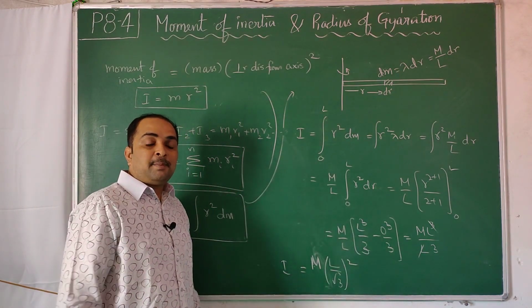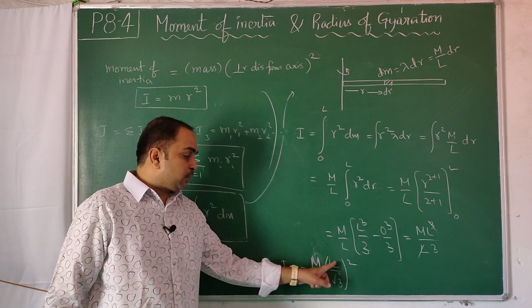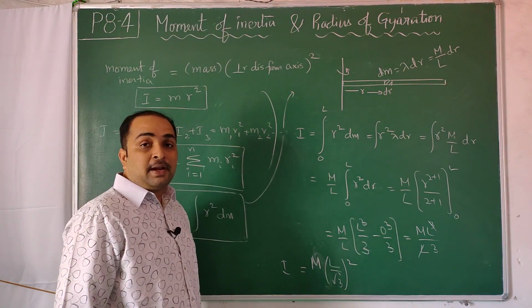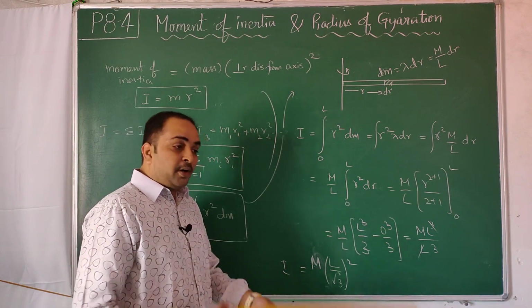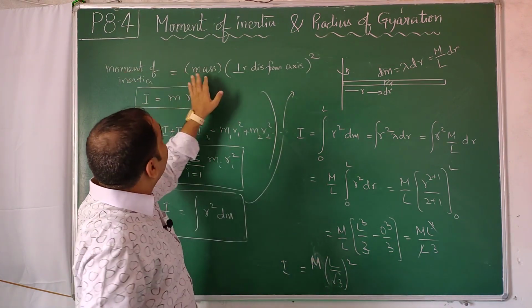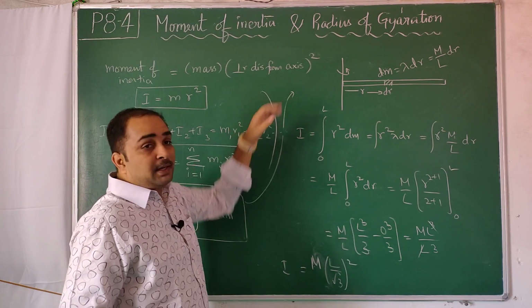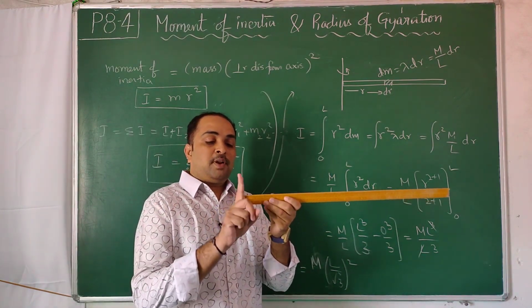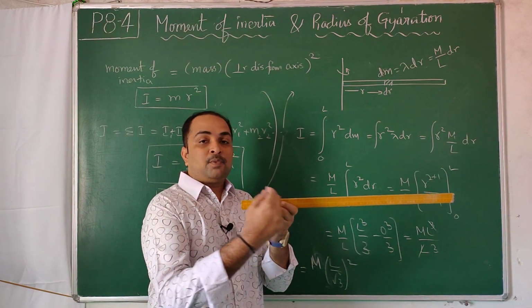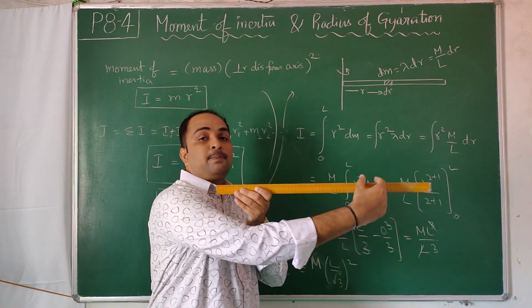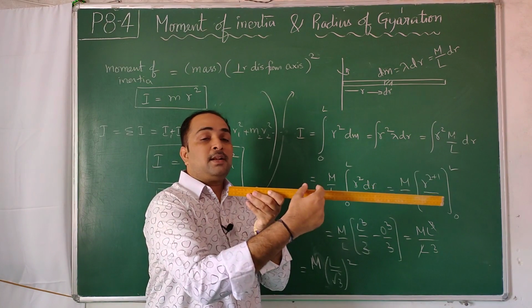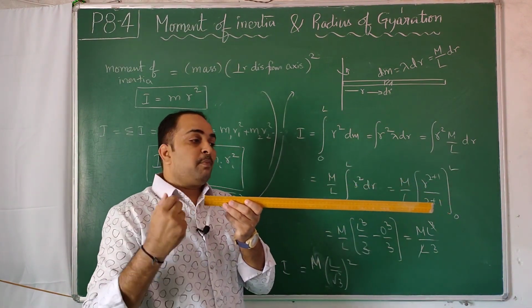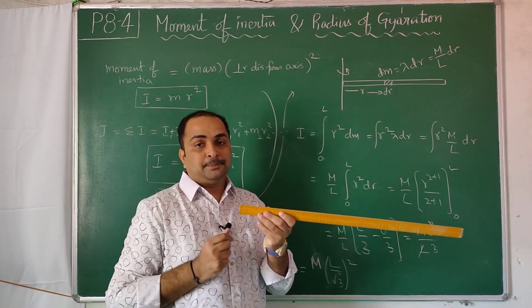M L square by 3, I am writing it as L square by root 3 whole square, which is again 3 only. So M times L by root 3 whole square we are getting. So the mass of the rod is no problem. Previously also we defined moment of inertia with mass only. But the perpendicular distance from the axis of rotation is not coming as the length of the rod. Why? Because from this axis there is a mass which is nearer, and there is a mass far away. So we don't have mass at the same place.